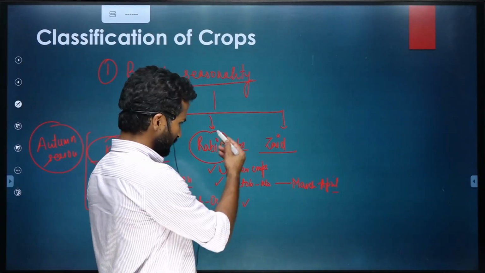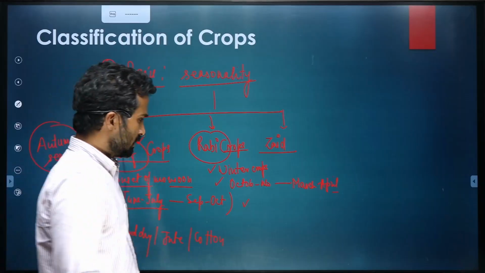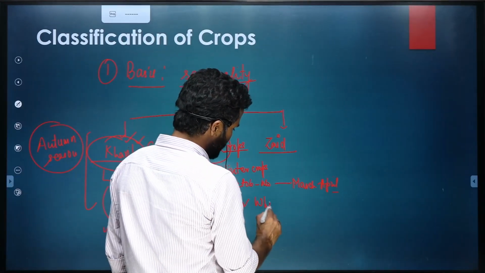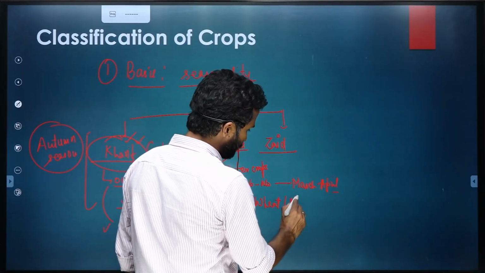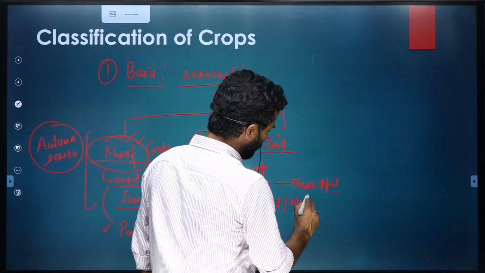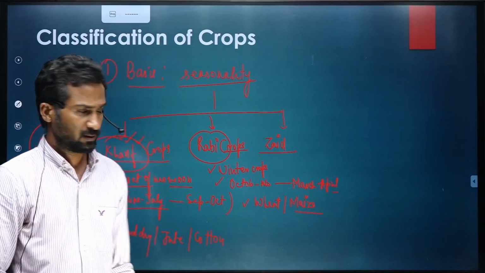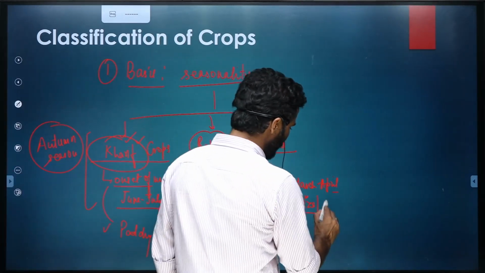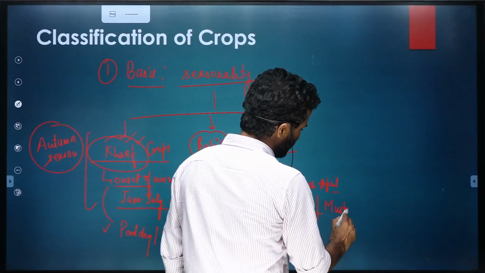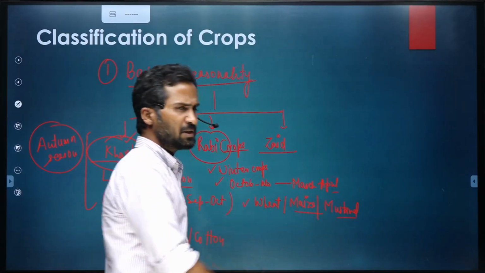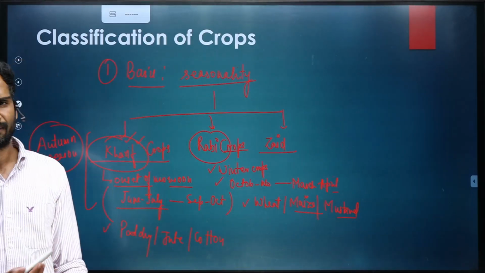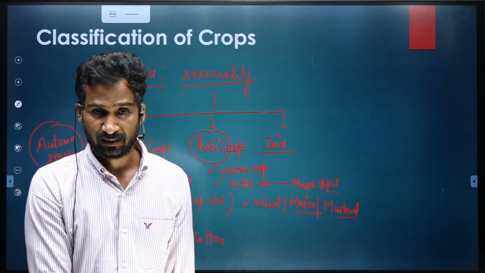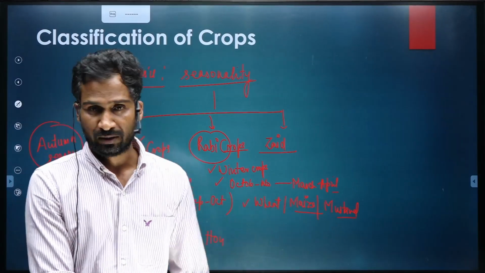The crops that are part of Rabi crops are obviously wheat, maize if you have heard of it, भुट्टा जिसको हम लोग बोलते हैं, and then mustard. So there are a number of crops. We'll take up each and every crop separately. Then we'll also talk about whether they are Rabi, Kharif or Zaid crops.